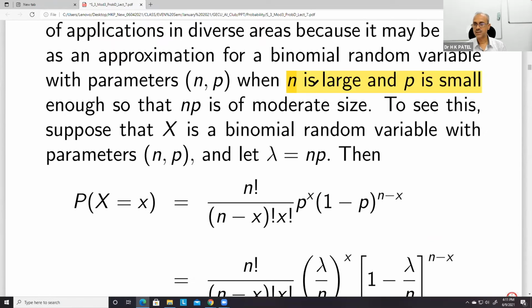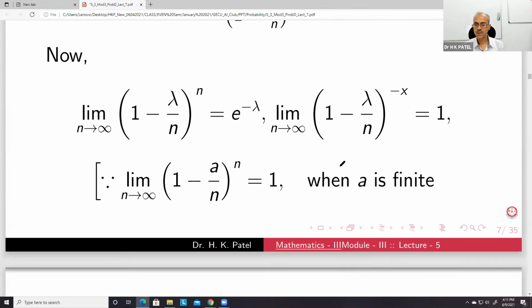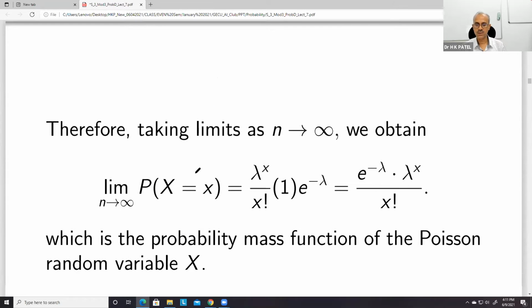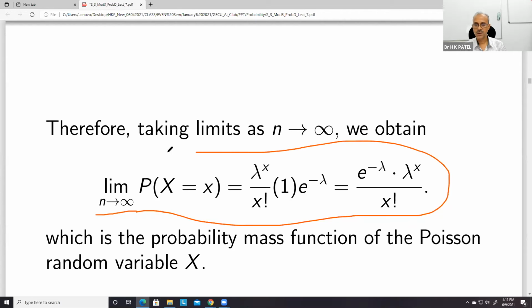Under this situation, n is large and p is small, we can prove that this binomial is equal to this. So n is large means mathematically we take n tends to infinity. If you take n tends to infinity, you can see that you get the PMF of the Poisson distribution.